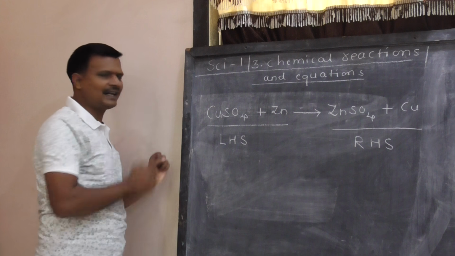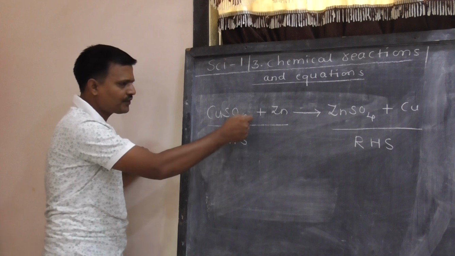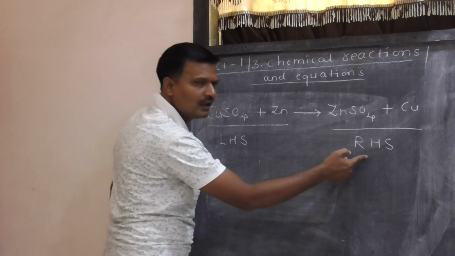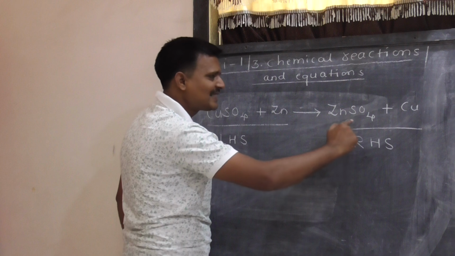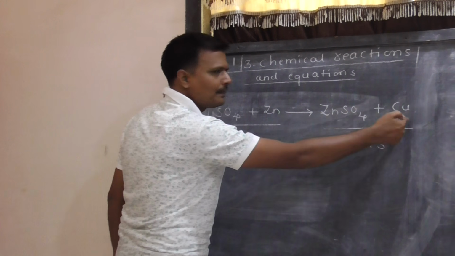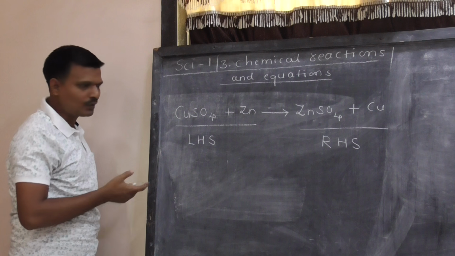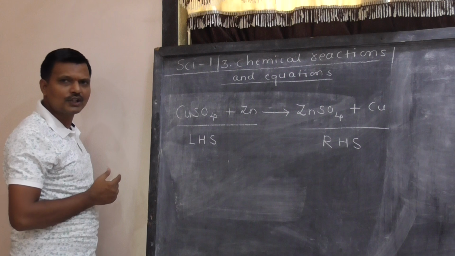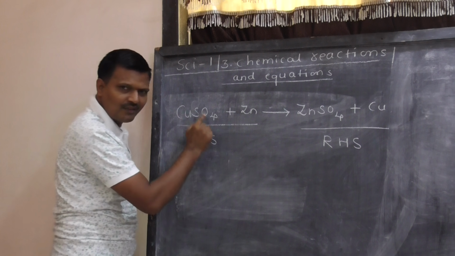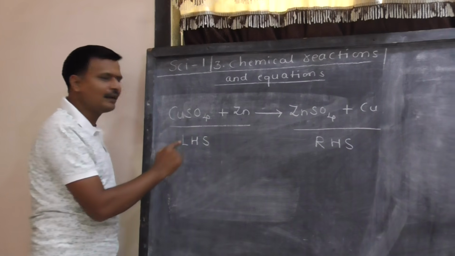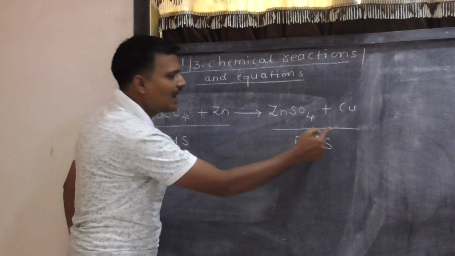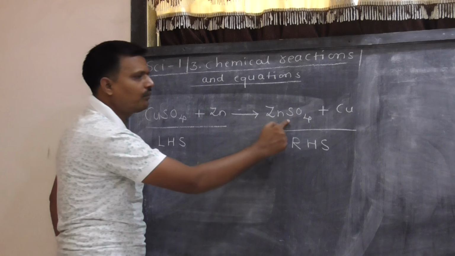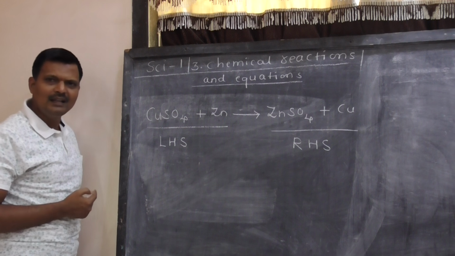LHS indicates the substances taking part in chemical reaction, while RHS indicates substances formed after chemical reaction. What I am saying? LHS of this particular chemical reaction indicates the substances which are taking part in chemical reaction, while RHS, right hand side, indicates the substances formed after chemical reactions.